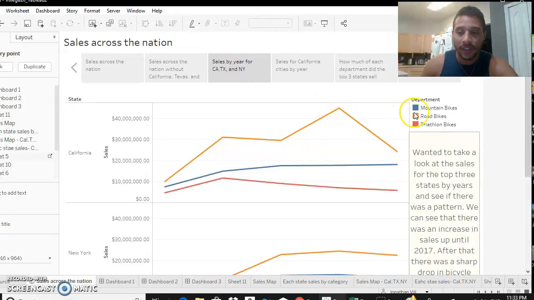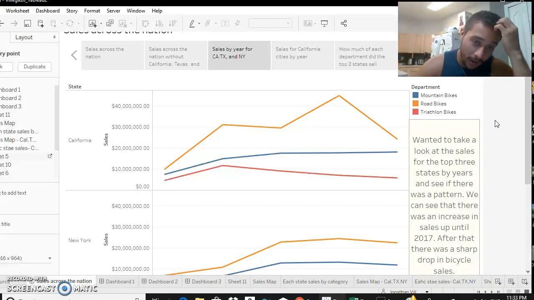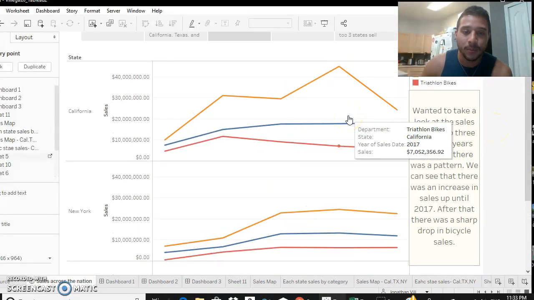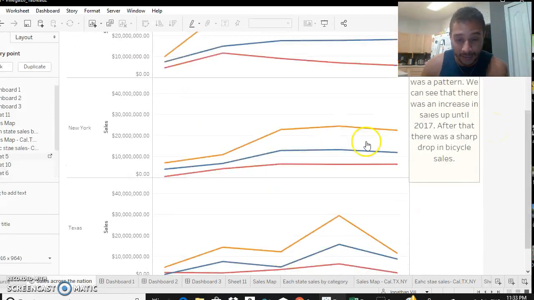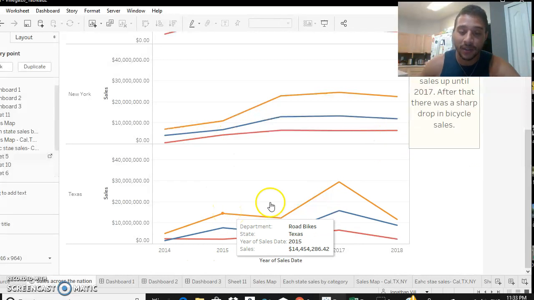So I wanted to look at the big top three though, California, Texas and New York, because if we are a company that is trying to sell and have the most profit, then we'd be looking at the states that are selling the most. I split them up to see how much they were selling by year, and to see if there are any patterns we can notice.